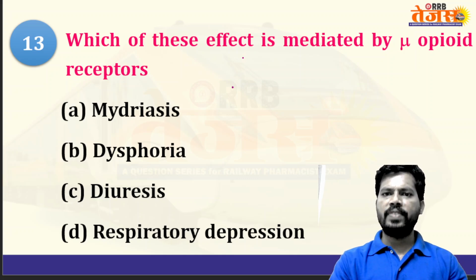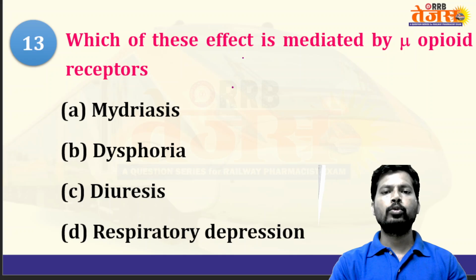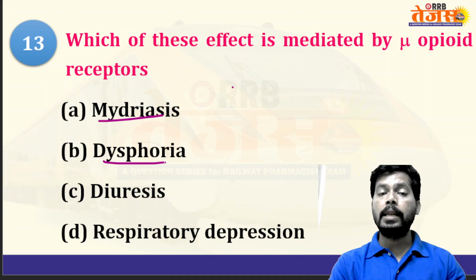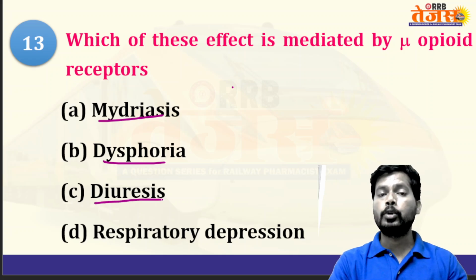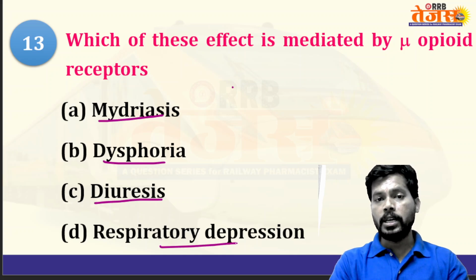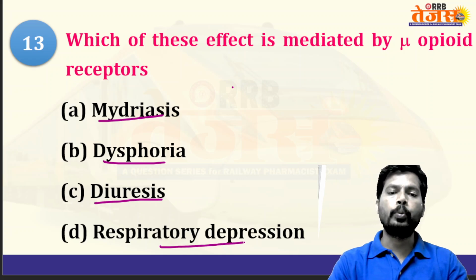Which of these effects is mediated by the mu opioid receptor? Mydriasis? No, mu opioid receptors produce meiosis, constriction of the pupil of the eye. Mu opioid receptors produce euphoria, a highly excitable state of well-being, not dysphoria. Mu opioid receptors decrease urine output, they do not produce diuresis. Respiratory depression is an effect of the mu opioid receptor.